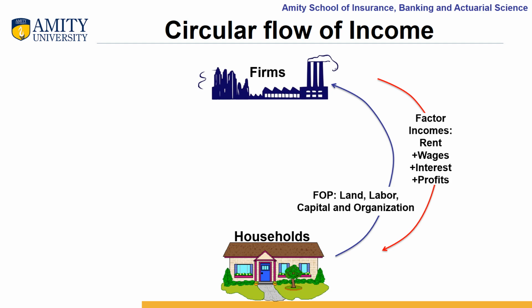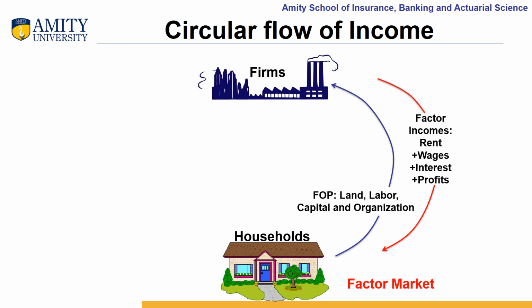So the households are providing factor of production to the business firms and are in return getting the factor payments or factor incomes in the form of rent, wages, interest, and profit. This movement of factor of production from the households to the business firms and movement of factor income or factor payments from the business firms to the households is known as the movement in factor market.